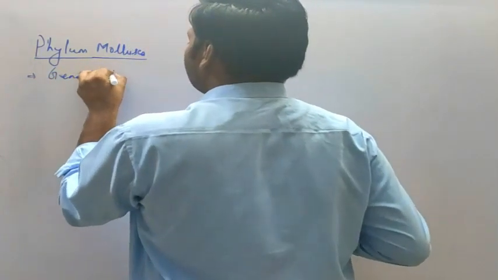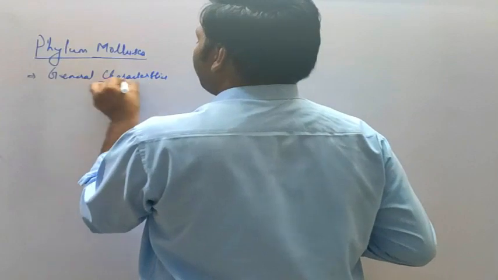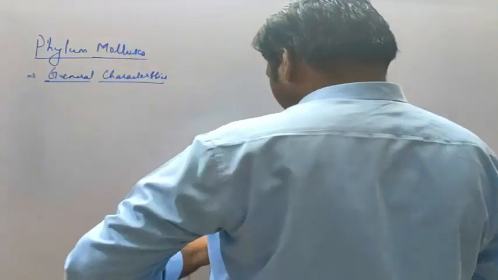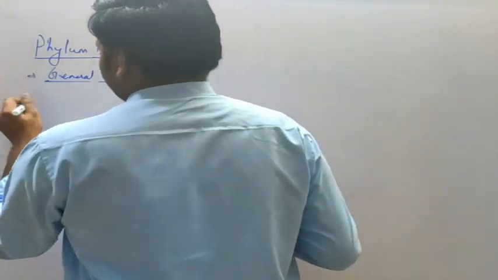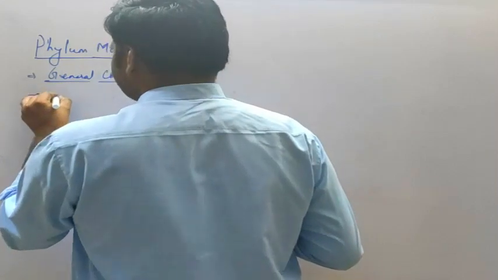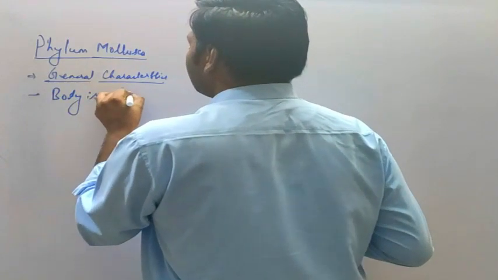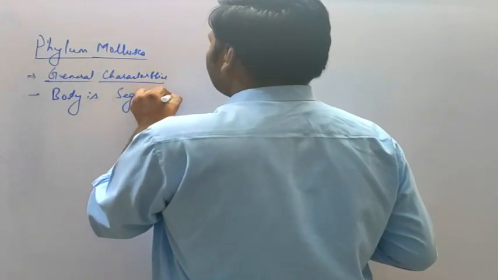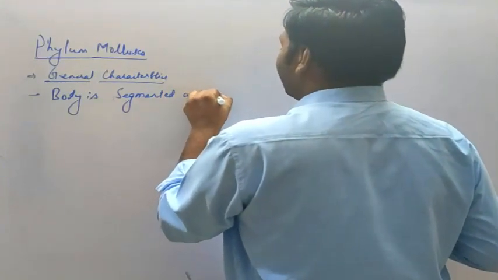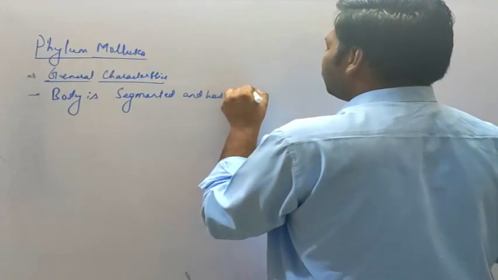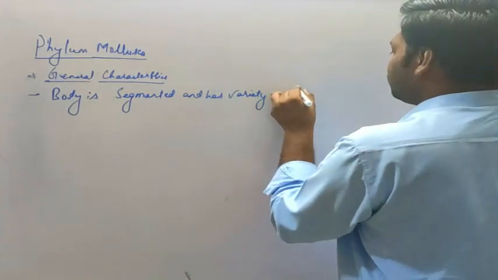General characteristics. So let's see the general characters. The first general character is: body is segmented and has a variety of shapes.